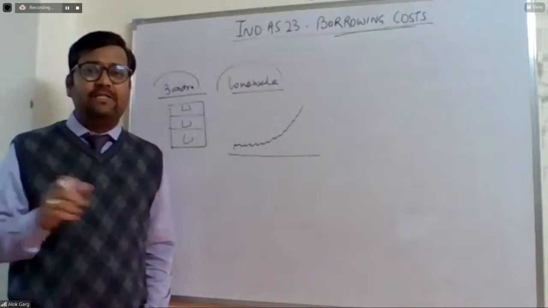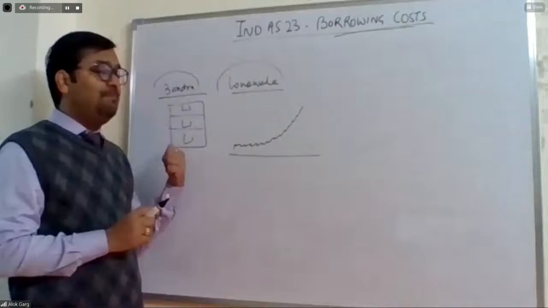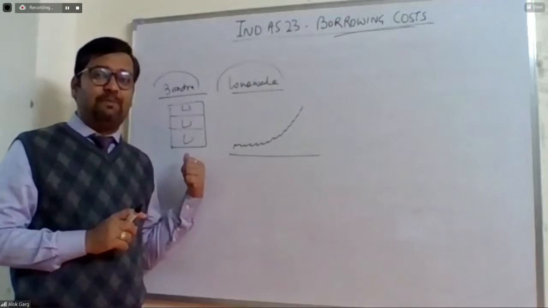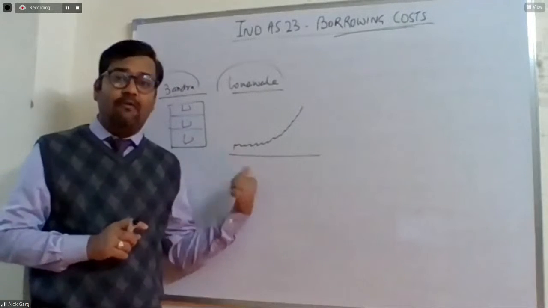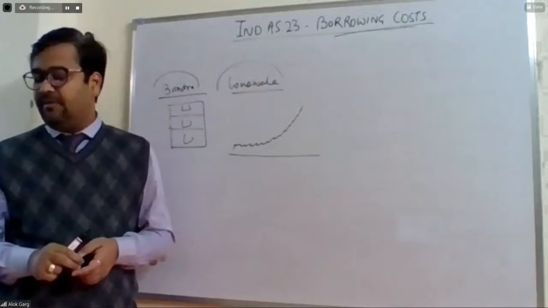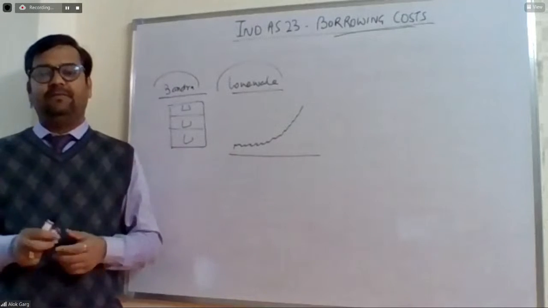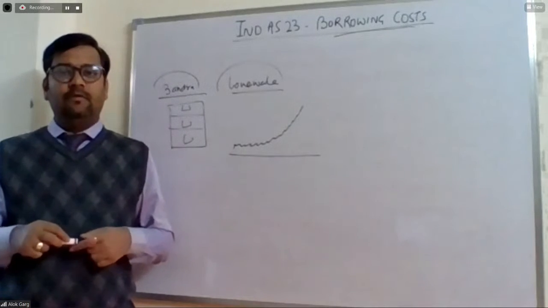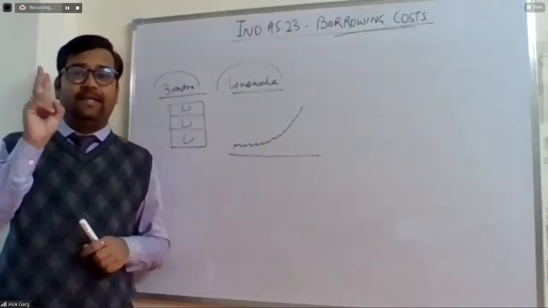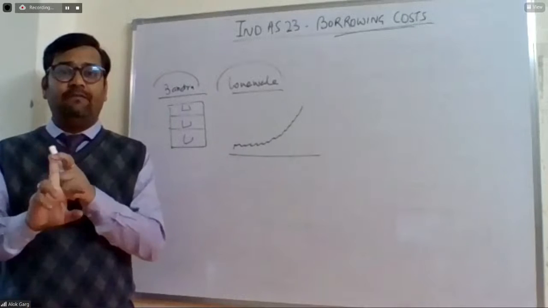The concept is both of them are assets. Am I right? This Bandra building which Ambika Limited has purchased is an asset. This Lonavala building which Ambika Limited is getting constructed is an asset. So which one is a qualifying asset and what is meant by qualifying asset? We need to understand only two items in this particular standard: what is meant by borrowing cost and what is meant by qualifying asset.